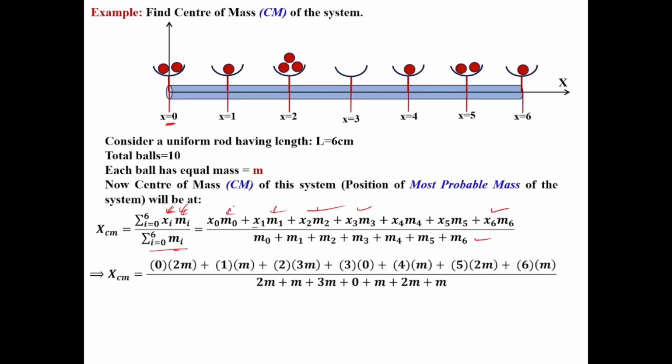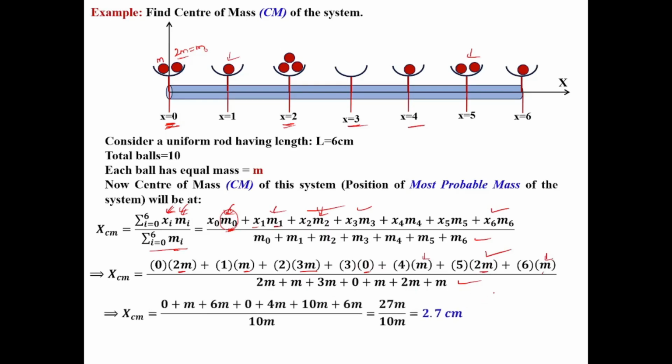Now, if I consider m naught, what is the total mass at x equal to 0? Here at x equal to 0, if each mass value is m, then the mass will be 2m. So this is nothing but m naught, so instead of m naught we can write 2m. m1 is 1 mass, here you can see 1 mass at x equal to 1. m2 is nothing but 3m at x equal to 2. At x equal to 3, no mass, so 0. At x equal to 4, only 1 mass is there, so m. At x equal to 5, 2 masses are there, so it will be written as 2m. At x equal to 6, 1 mass, whole divided by all the masses.